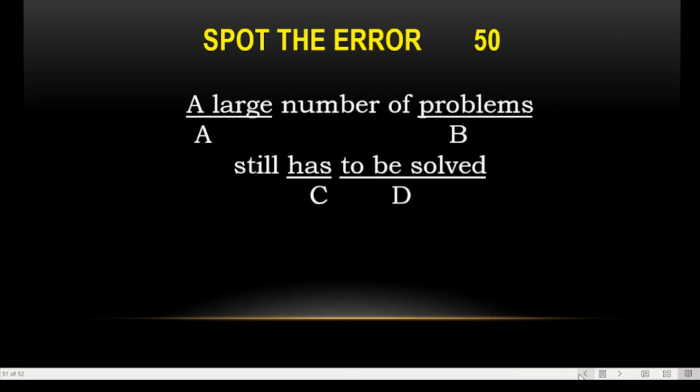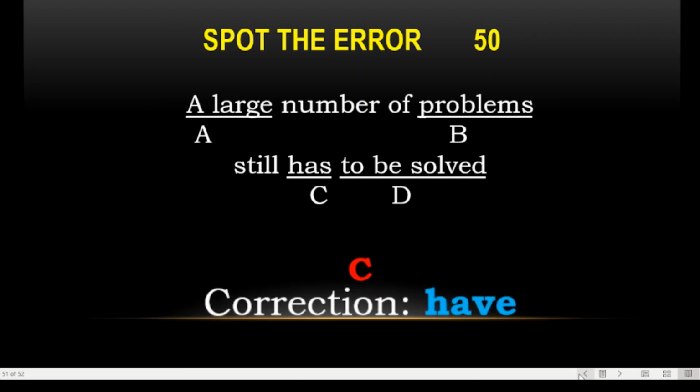The last one: a large number of problems still has to be solved. A large number of problems has come, so this will be used with plural. If we use the large number, then it goes with number. Here we have: a large number of problems still has to be solved. If it were the large number of problems, then still has to be could be used.